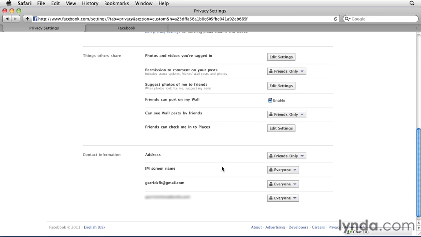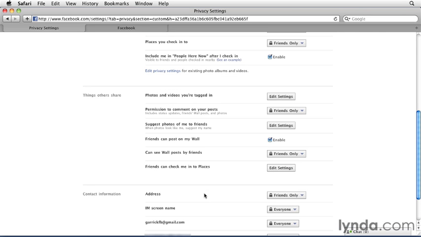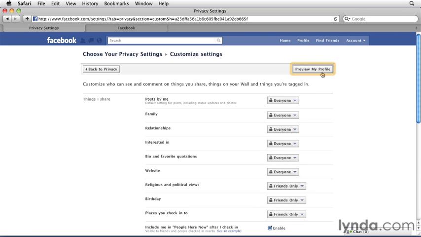This Customize Setting area further divides into these categories so you can choose to share some information in specific areas, but not others. So I can be very specific about what types of contact information I share. And as we saw in the previous movie, you can also use the Preview My Profile button to see what your profile will look like to specific people based on your settings here.